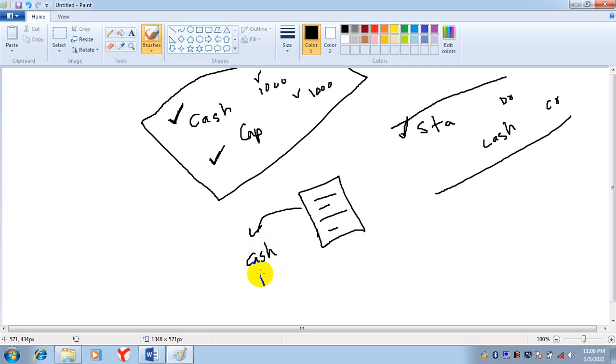When you paid cash and you received a receipt, that receipt is called a cash memo. Now this will be the base for this transaction. This will be the source document. From this document you will pass this entry.